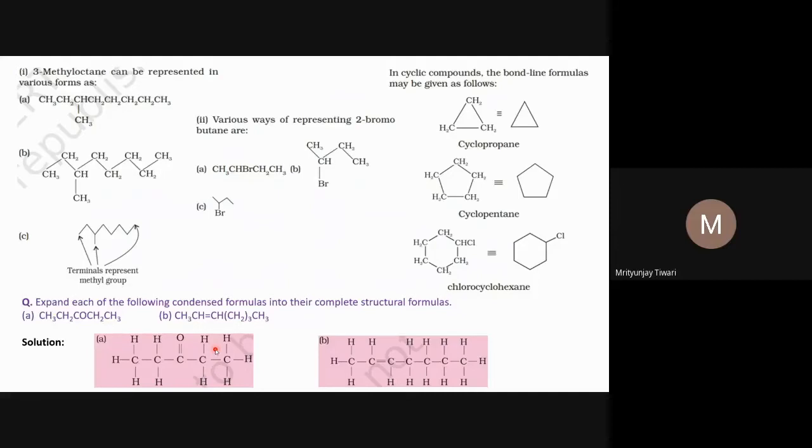Now let's see some other examples. This example is methyl octane, specifically 3-methyl octane.